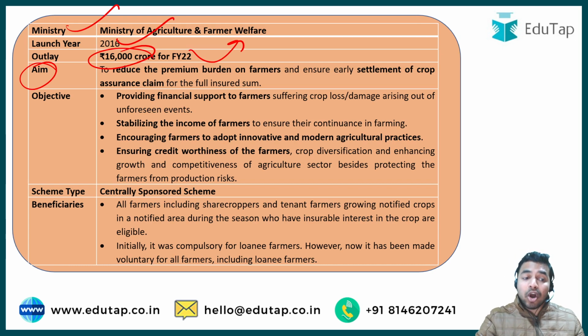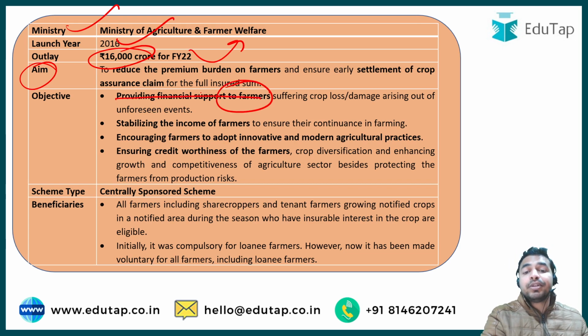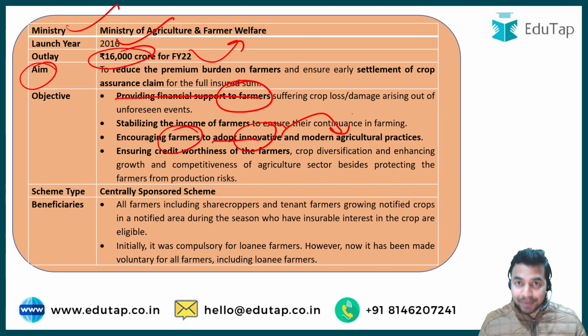And when we talk about the objective of this particular scheme, then under this scheme the government is going to provide financial support to the farmers who are suffering crop losses or damages arising out of unforeseen events. Okay, now with this financial support, they are targeting to stabilize the income of these farmers, and apart from that they are also going to encourage these farmers to adopt innovative and modern agricultural practices. So I hope that this is very much clear to all of you.